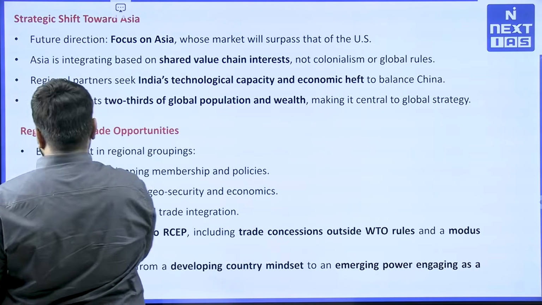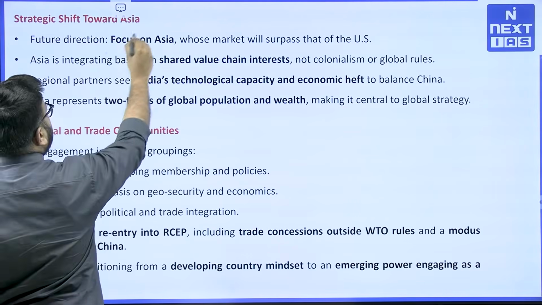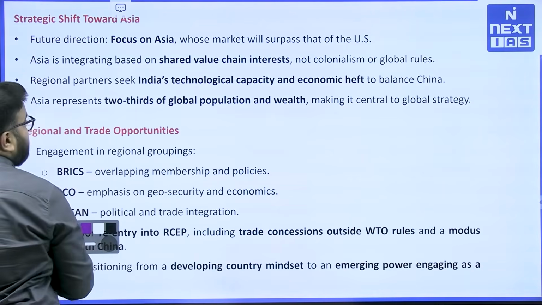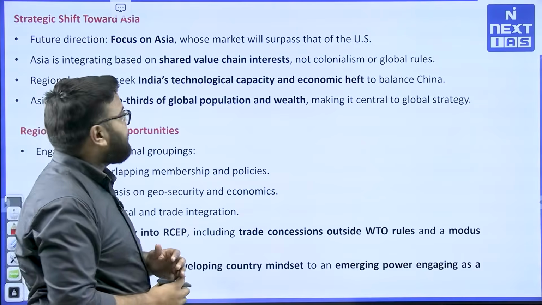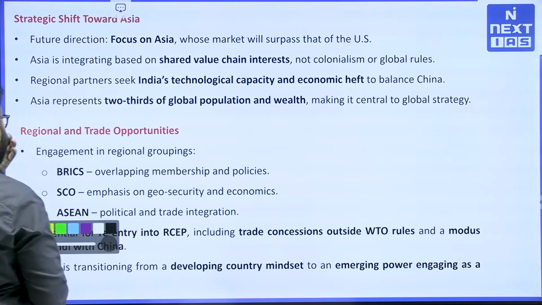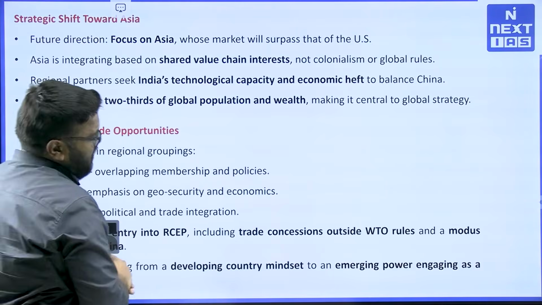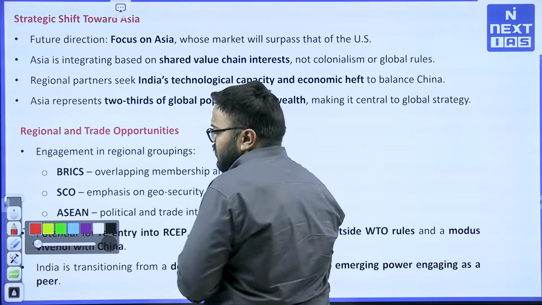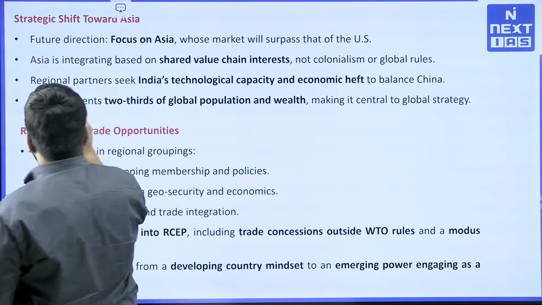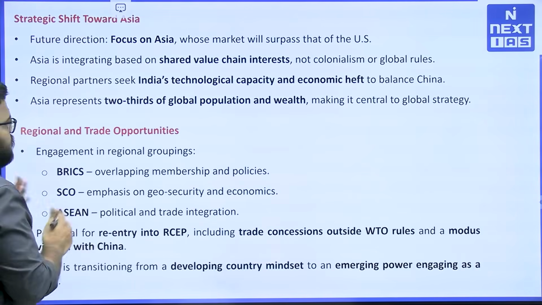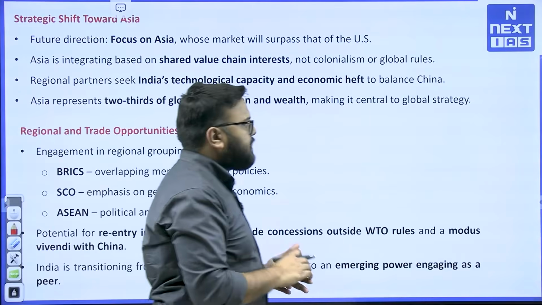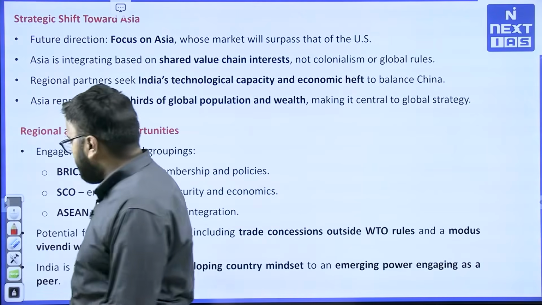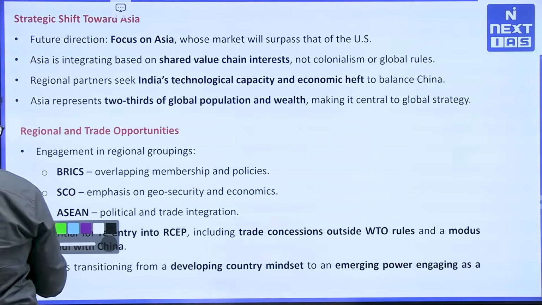So, strategic shift towards Asia, future directions, focus on Asia remains strong. You can clearly see the focus on Asia and Asian markets particularly. India is also seeking regional partnerships, with Japan particularly being a very, very successful partnership India has. Particularly, Asia represents two-thirds of global population and wealth, making it central to global strategy overall. And India is making it a center of attention as well. So essentially that is happening.